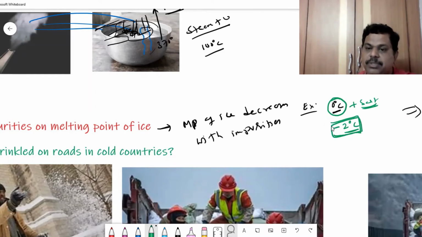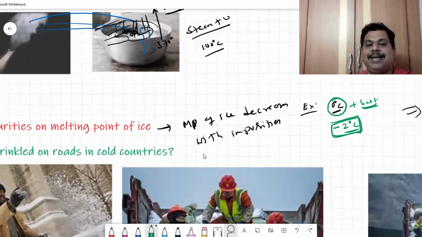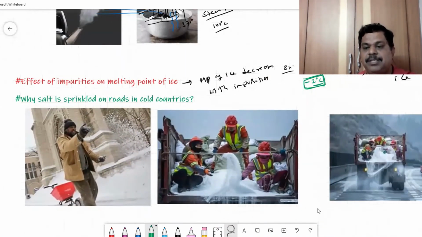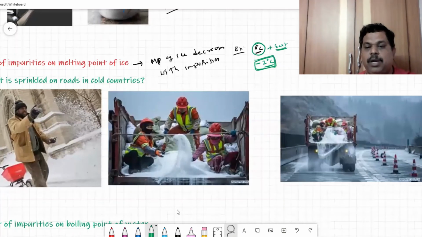We use this property of ice, that is, its melting point decreases with impurities, to clean the road, to clear the snowfall in winter season in cold countries. This is what you need to learn, the practical applications.